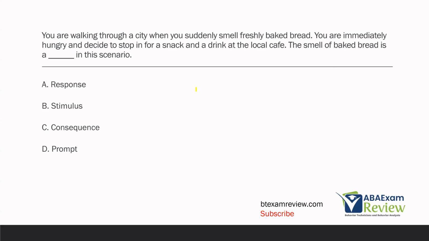You're walking through a city when you suddenly smell freshly baked bread. You're immediately hungry and decide to stop in for a snack and a drink at the local cafe. The smell of baked bread is a blank in this scenario. Let's think about our scenario because we are focused on the smell of baked bread. What is going on is you're walking through the city and then you smell the baked bread. When you smell the baked bread, you get hungry and stop for a snack and a drink at the local cafe. The consequence is maybe you're no longer hungry, maybe you're no longer thirsty.